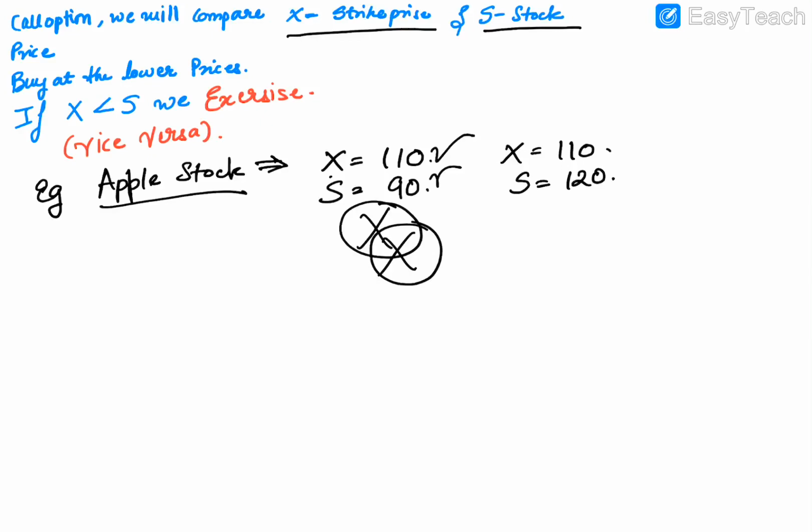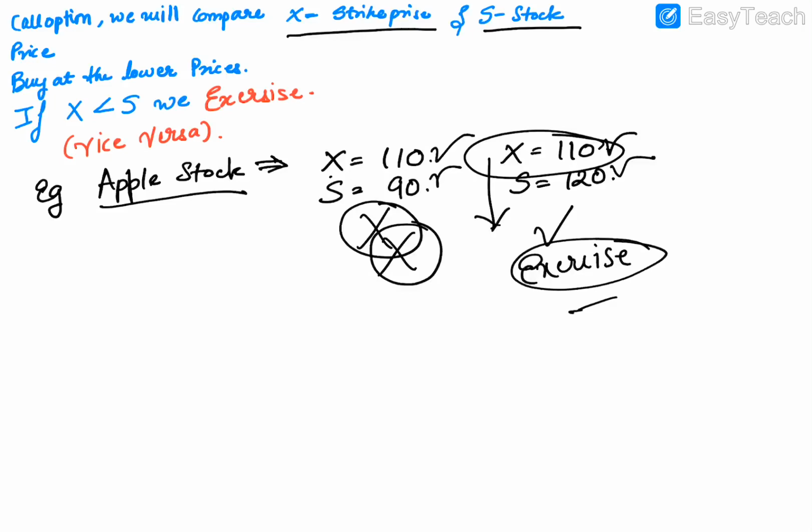Why would I pay 110? If the strike price is 110 and the stock price is 120, in this case we will exercise, because we are getting the stock at a much cheaper rate, at the rate of 110. That's the reason we will exercise.